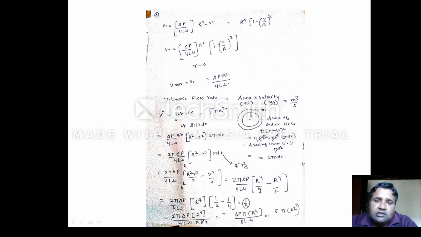So pi r square will cancel pi r square, and dr square is a very small quantity. If you do the square of that small quantity, let's assume we have 0.001, and we are asked what will be the square of 0.001. The answer will be 0.000001, which means more zeros. If we square a small quantity, that will be negligible. That's why we have neglected it. So finally we end up with the area of this particular zone as 2 pi r dr.